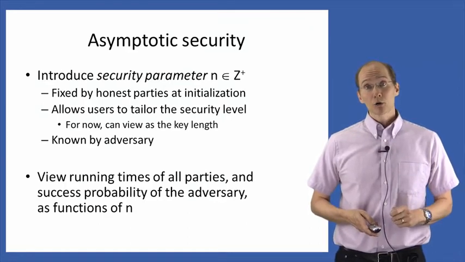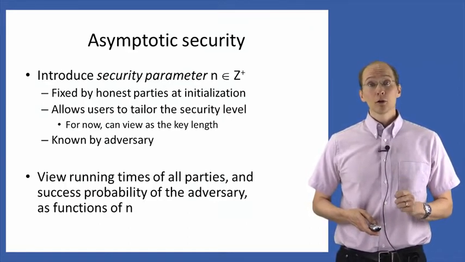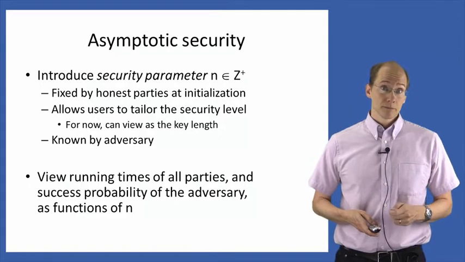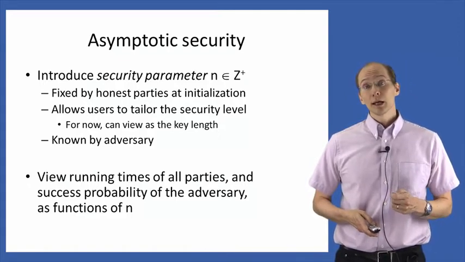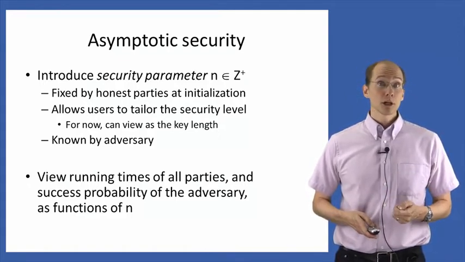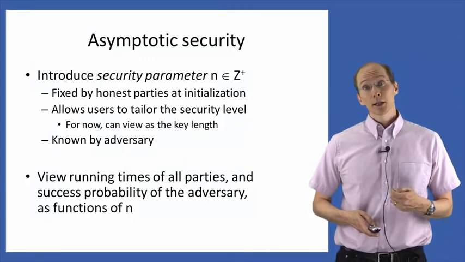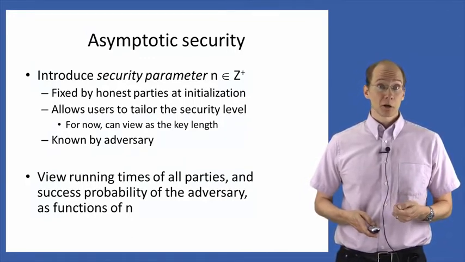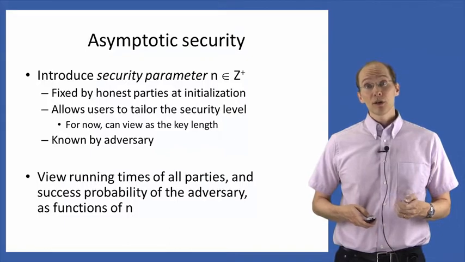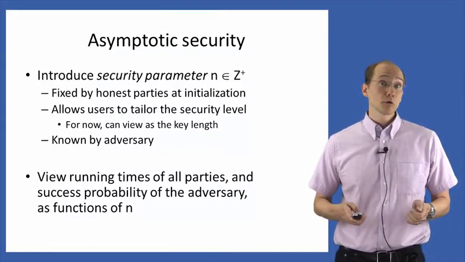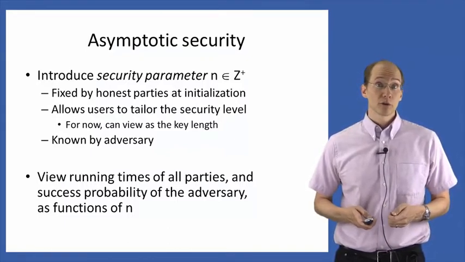For the asymptotic relaxation, we're going to do something a little bit more complicated. We're going to introduce the notion of a security parameter n. The security parameter is a positive integer, and we can view this as allowing the parties to choose the level of security that they want for the scheme.